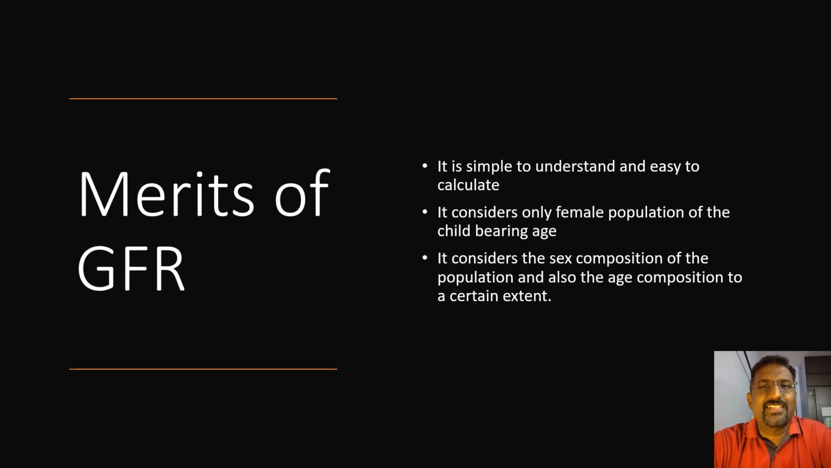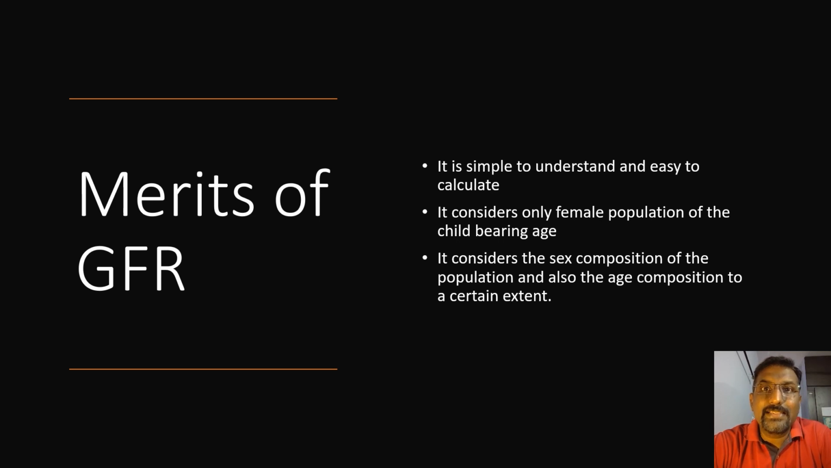It is simple to understand again and easy to calculate. It considers only the female population of childbearing age. Yes or no? In the denominator, it considers only the female population. FP, I have written it there, summation 15 to 49. It's only about female population of childbearing age, 15 to 49.